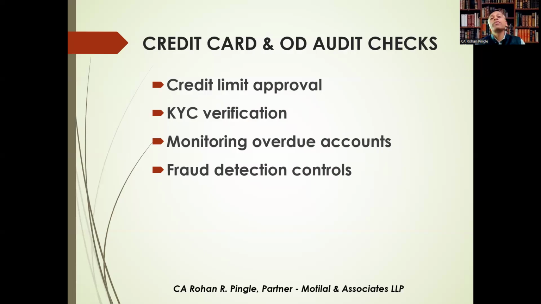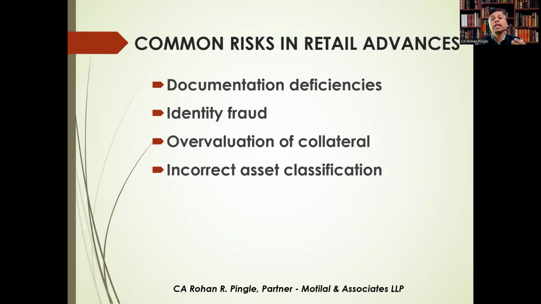Now moving further, we will see common risks in retail advances. What are they? Retail advances face several risks such as incomplete documentation. As I said in my earlier slides, incomplete documentation is a major adverse thing. Then fake borrower identity, overvaluation of property or gold, and misclassification of NPAs. As a concurrent auditor, we need to play a key role in early detection of such irregularities.